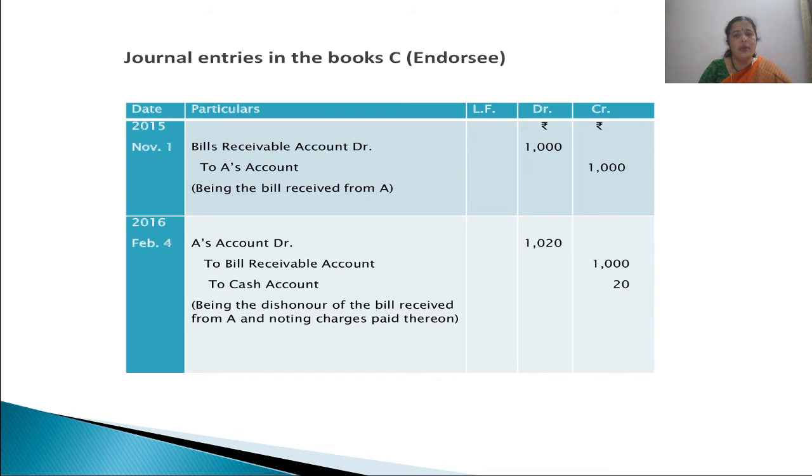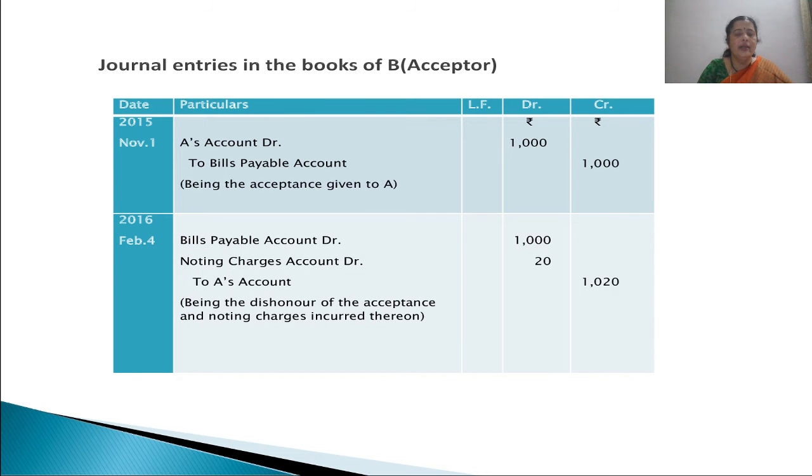Because C was a holder of the bill on the due date, when the bill is dishonored, the endorsee, that is Mr. C, had to pay the amount of noting charges. That is why it is to cash account 20 rupees. He will recover it from A, that is why A's account is debited not with 1000 but with 1020.